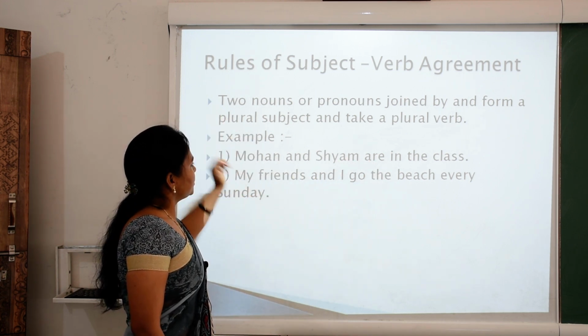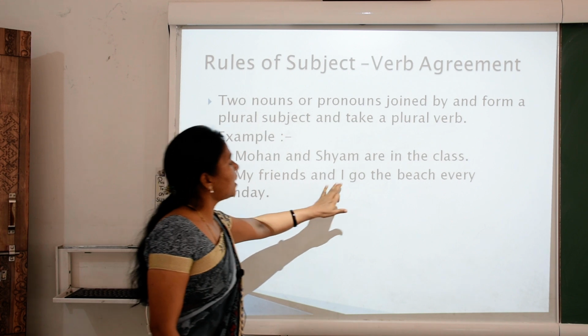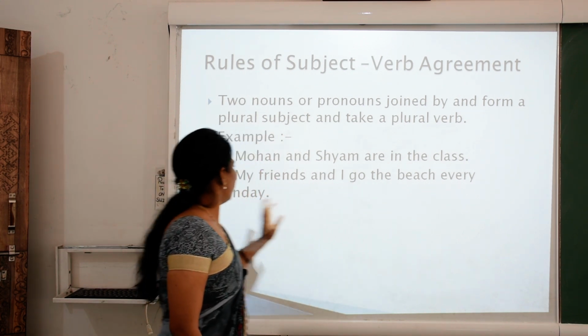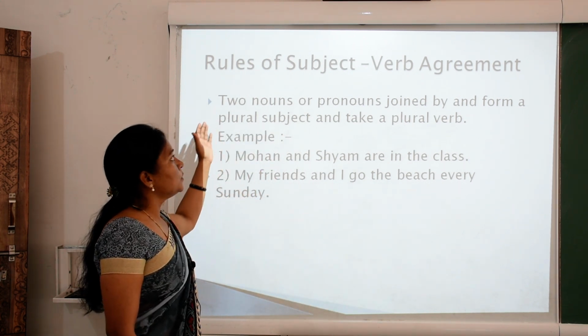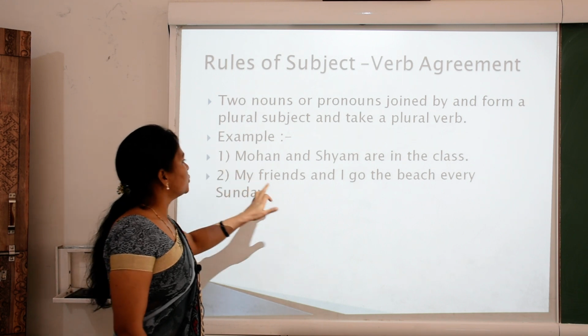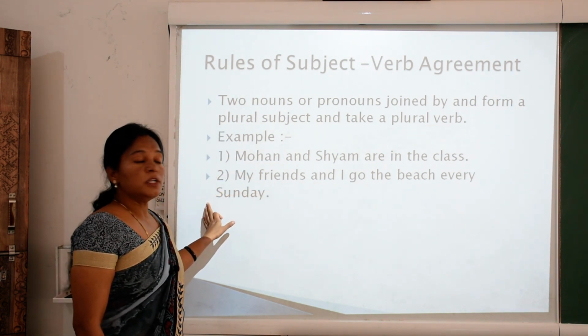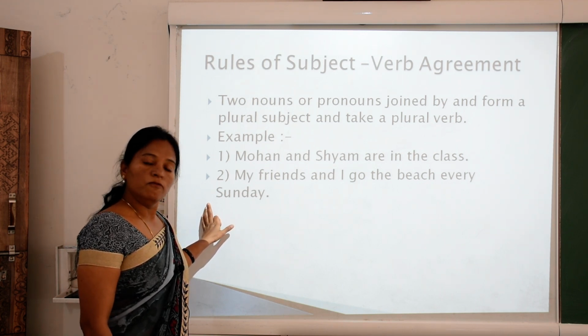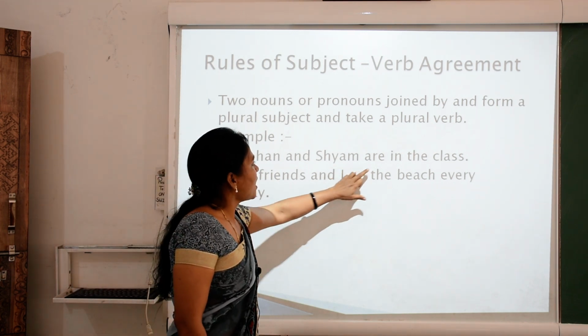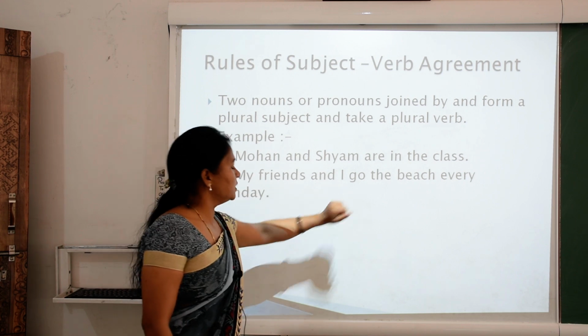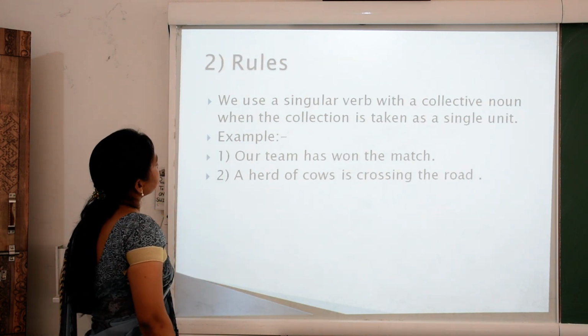According to the definition, my friends and I go to the beach every Sunday. So you can see two nouns or pronouns joined by and form a plural subject and take a plural verb. So what is here? Are is a plural verb and go is a plural verb.